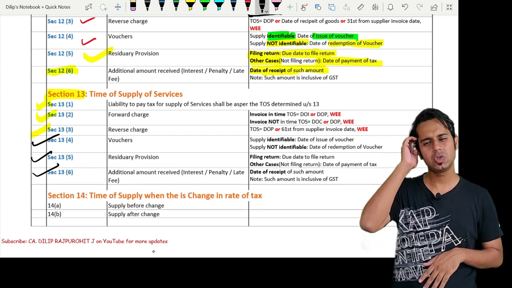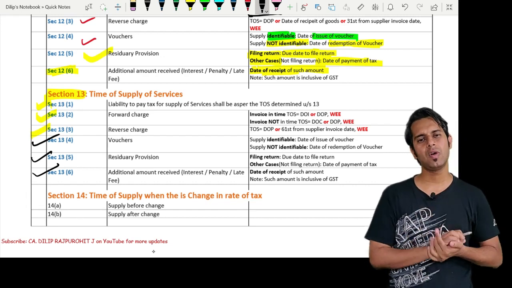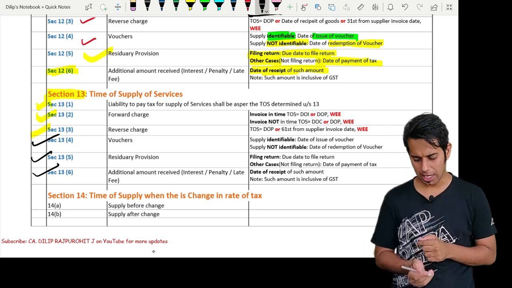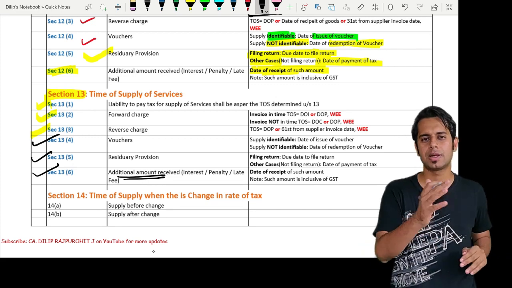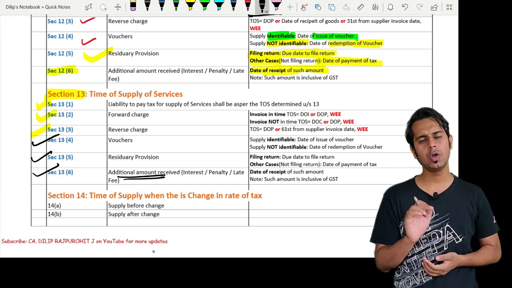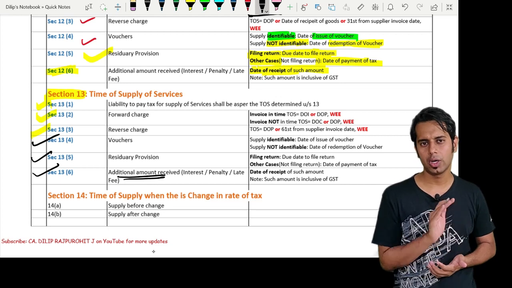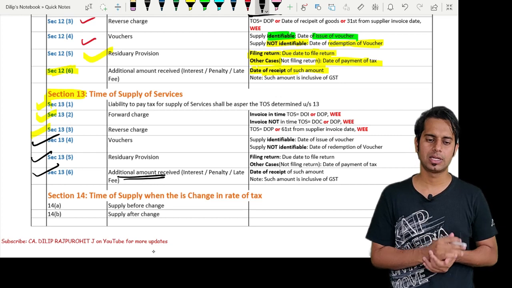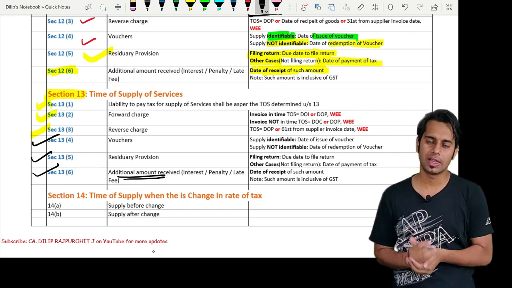Then 13.6, in case you receive any interest, penalty, late fee for delayed payment of consideration, then the time of supply for that interest, penalty, late fee will be the date of receipt of such amount. Sir, what is this additional amount which is received for delayed payment of consideration? Say for example, I have supplied you goods or services. I have told you will have to make the payment within 1 month. If you don't make the payment within 1 month, I will take an interest or penalty of 10,000 rupees from you. Assuming this person does not make the payment within 1 month, I will receive this 10,000. So for this 10,000 rupees, the time of supply will be the date when you are receiving this 10,000.